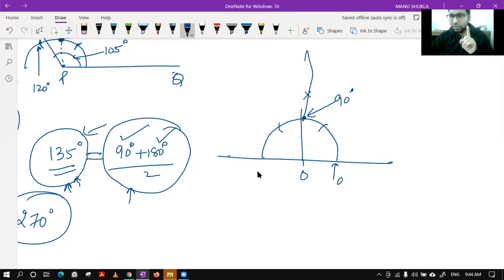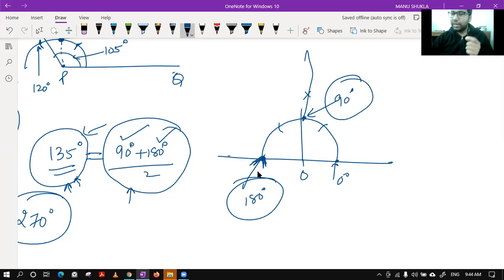Please tell me, if this is 0 degree, what is this point showing you? This is showing 180 degree. So this is 180 degree, this is 90 degree, their sum is 270, and if I bisect these two, I will get the angle which is known as 135 degree. That's it. This concept is like this only. All these numbers are multiples of 7.5 degree.